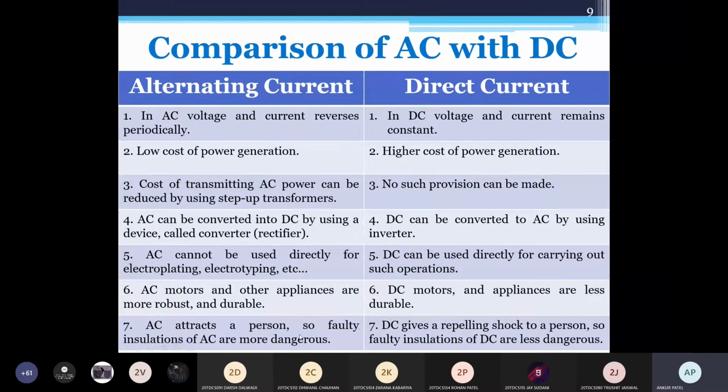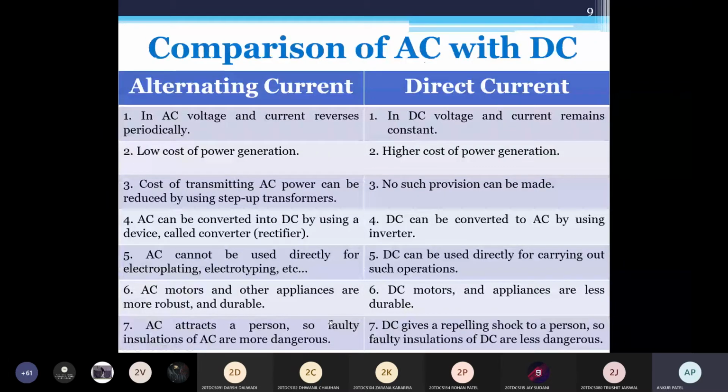But talking about AC, generally at home we are using 230 volt AC. So obviously it has higher magnitude compared to DC battery operated devices like laptop and mobile. Okay, so this is a comparison of AC and DC.